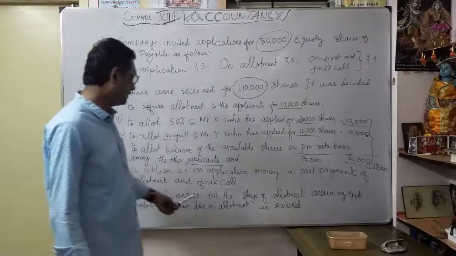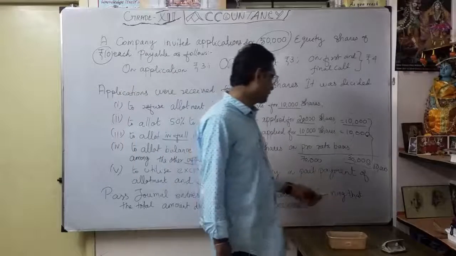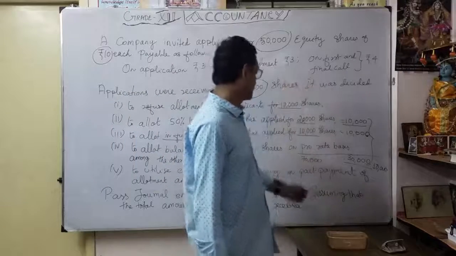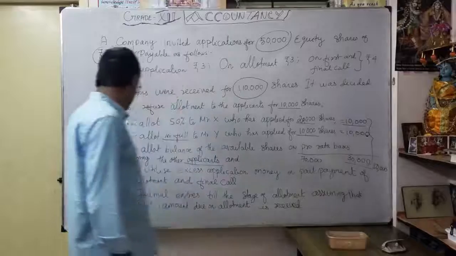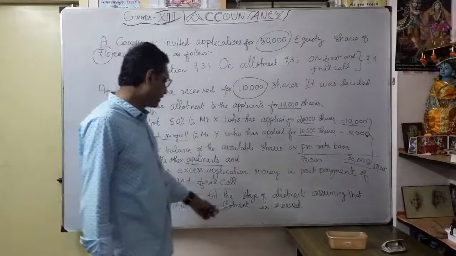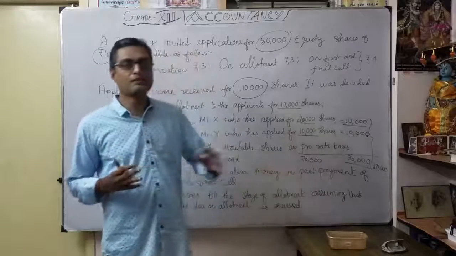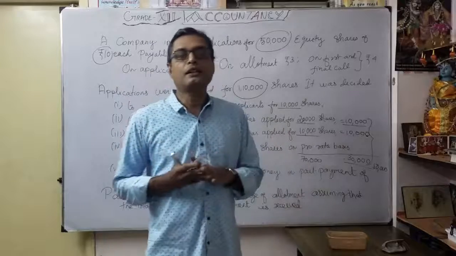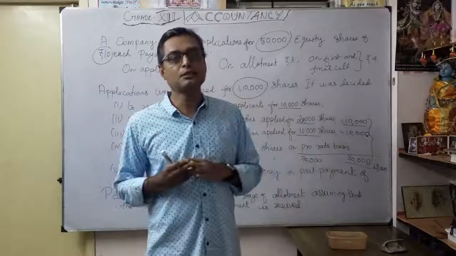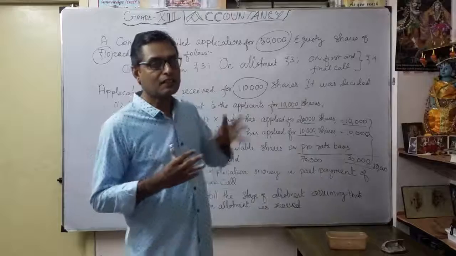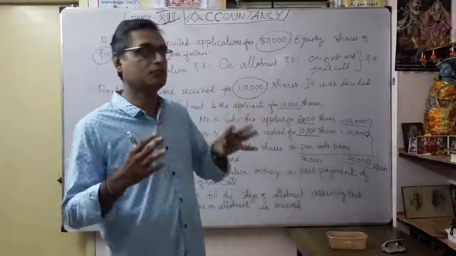Past journal entries till the stage of allotment, as on year allotment, assuming that the total amount due on allotment is received. So whatever the allotment due, we assumed that the entire allotment due is received. Only thing, how much you are going to receive. That's what we are going to see now.